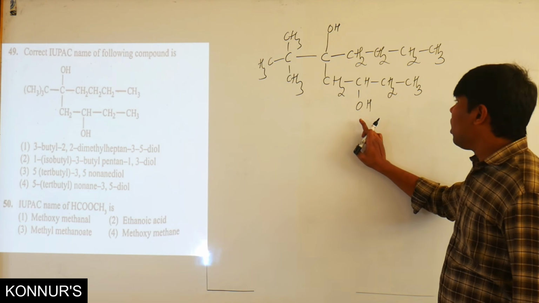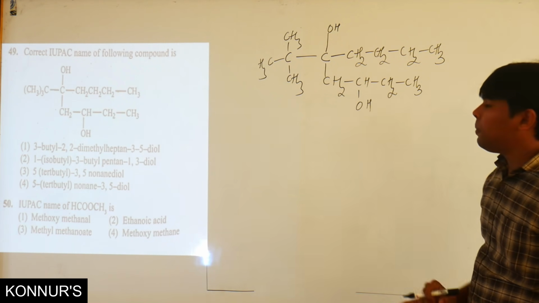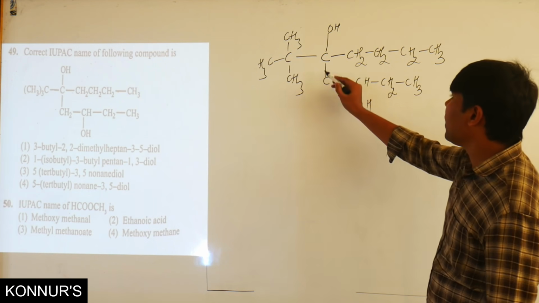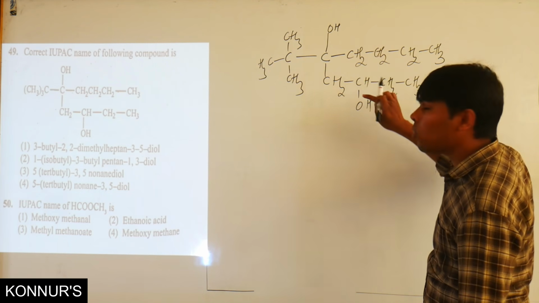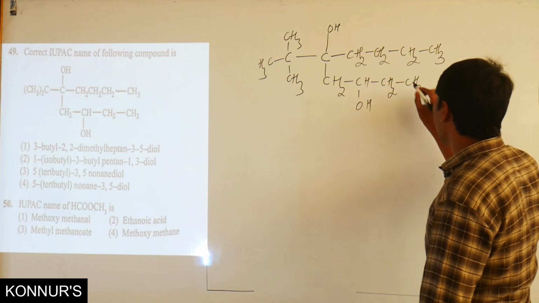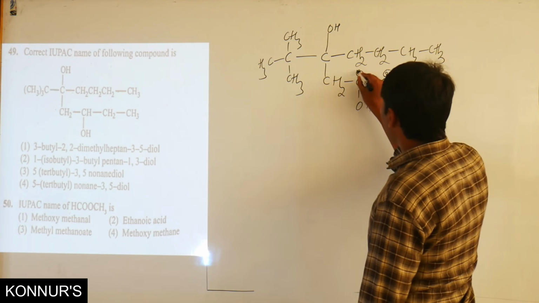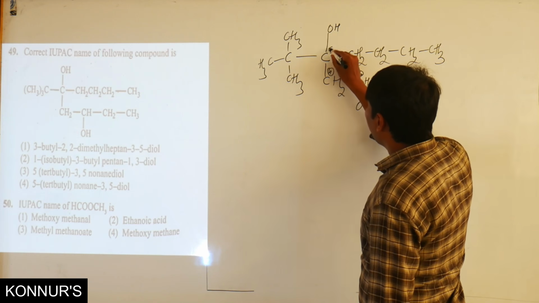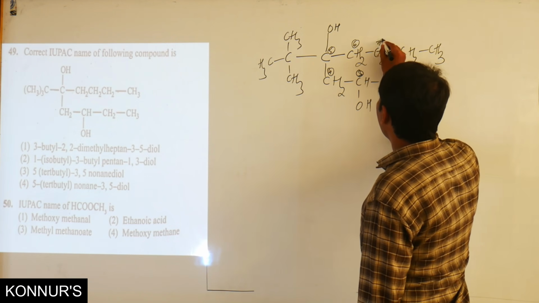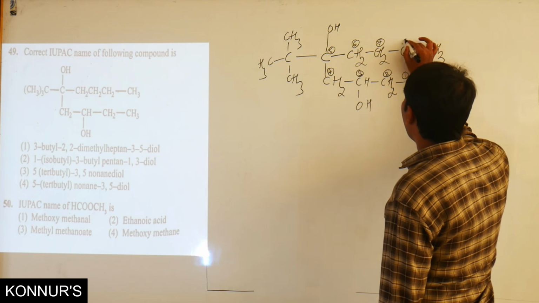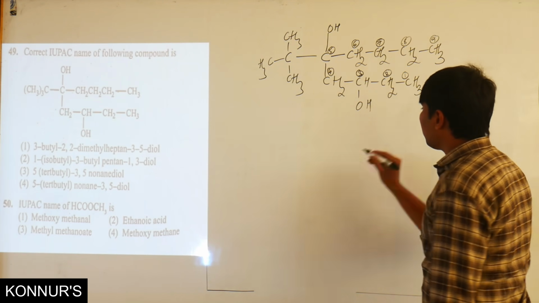So this is the correct way of choosing the parent chain. I will take the parent chain in such a way that it includes the two hydroxyl groups. So first carbon, second, third, fourth, fifth, sixth, seventh, eighth, and even ninth carbon.